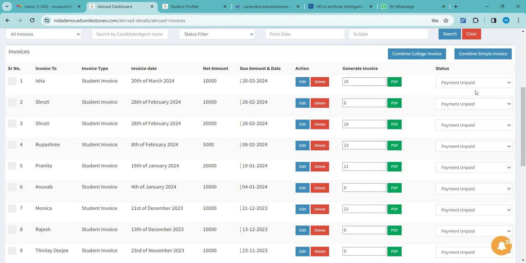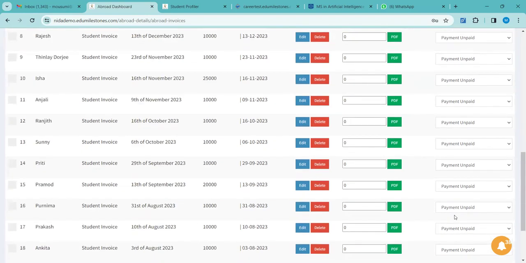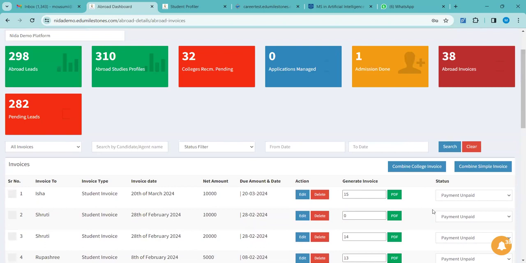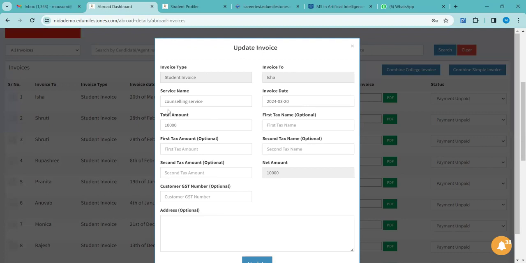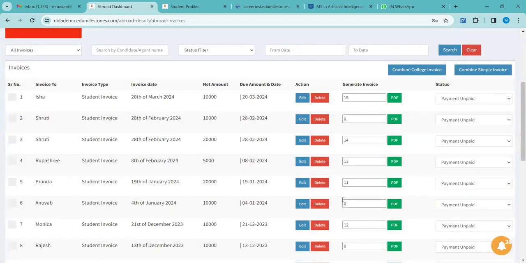Once the payment is done, you can change the status. If it is paid, then mark it paid. So you can keep track of the invoices that you have generated and of the status, whether those are paid or not paid. Will this invoice that we are generating come with our brand name or Edu Milestone? Not Edu Milestone, it is your brand name only. When you download this PDF, you will see it depicting your name, then the service, whatever information you have provided here: student's invoice, counseling service, student's name, date, amount, with your details.